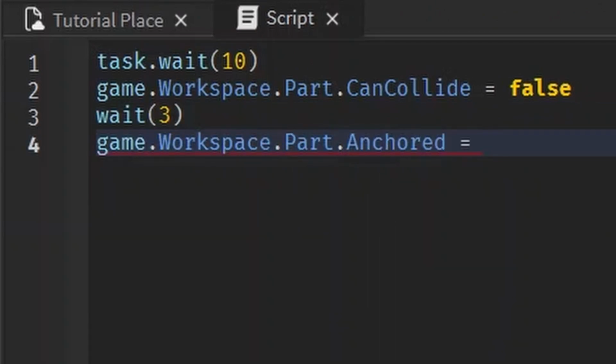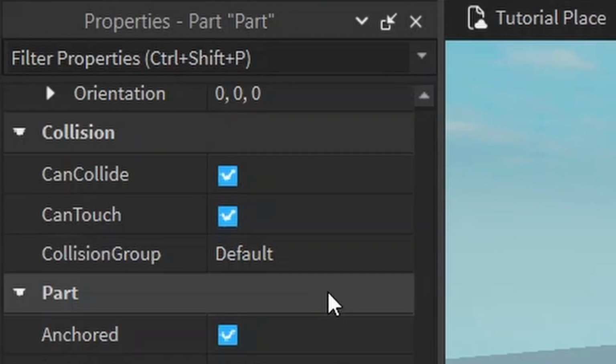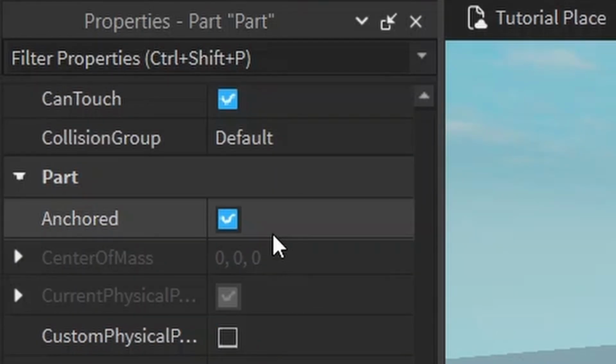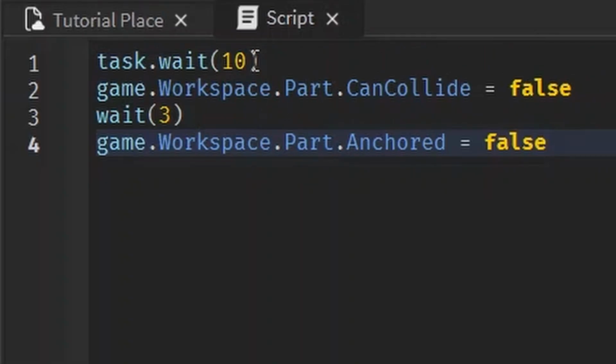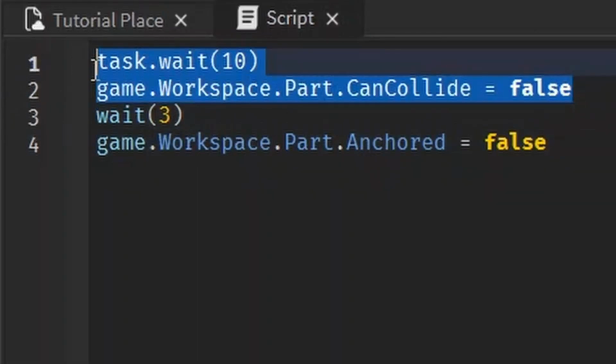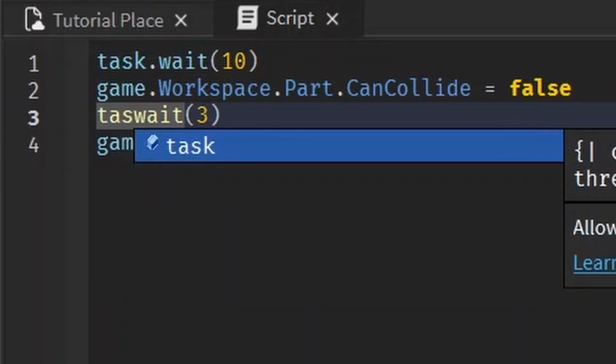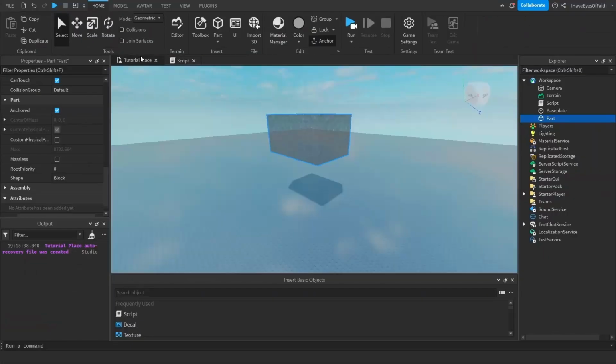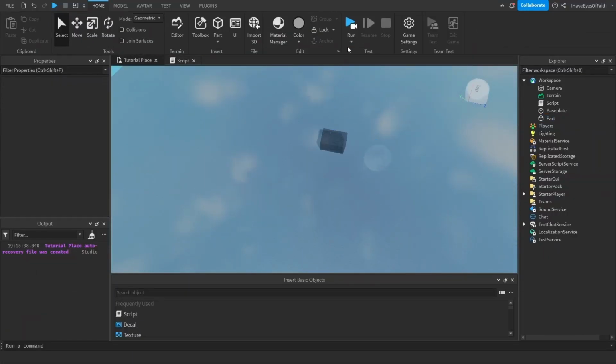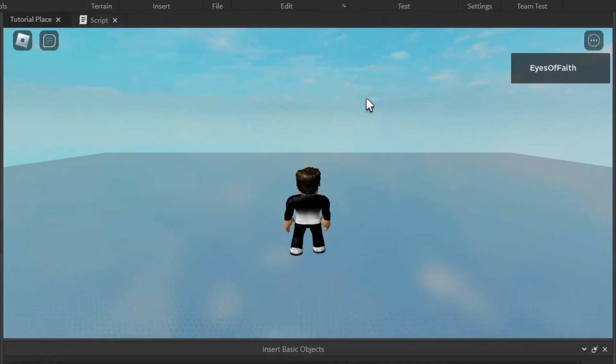game.Workspace.Part.Anchored equals false. So right now as it stands, the CanCollide is true and the Anchored is true. But according to the script, we're going to wait 10 seconds and then we're going to change the CanCollide to false, and then we're going to wait 3 more seconds after that and make the Anchored false. And if you see me using wait, it's okay, you can use either one, but task.wait is better. I'm just bad, okay?